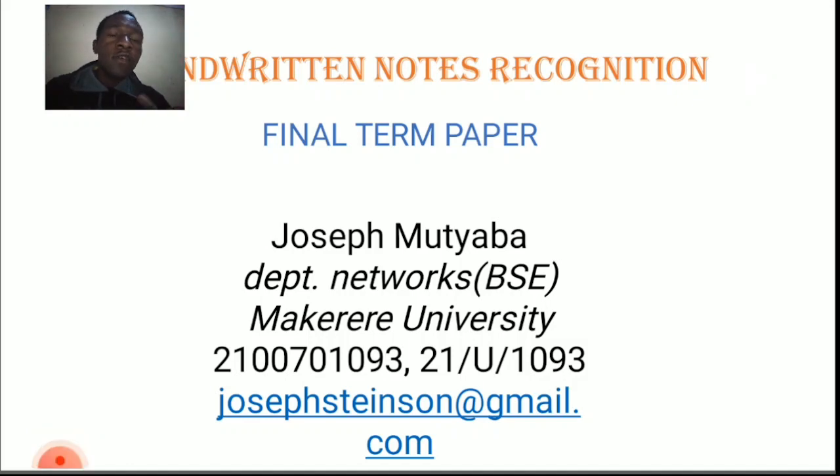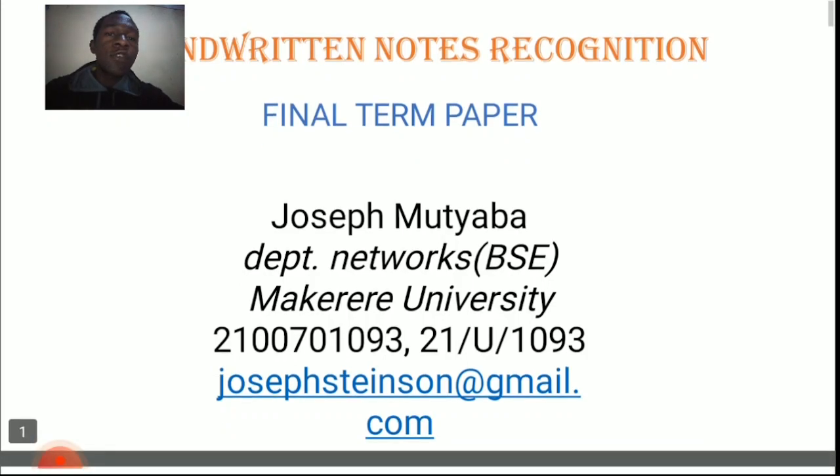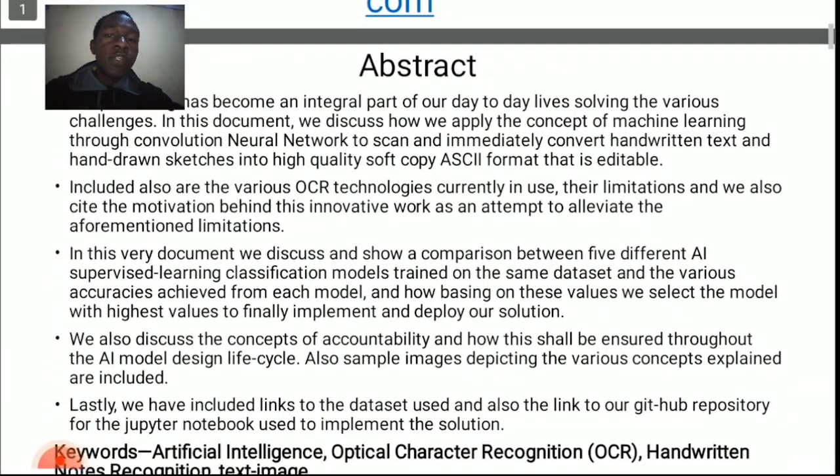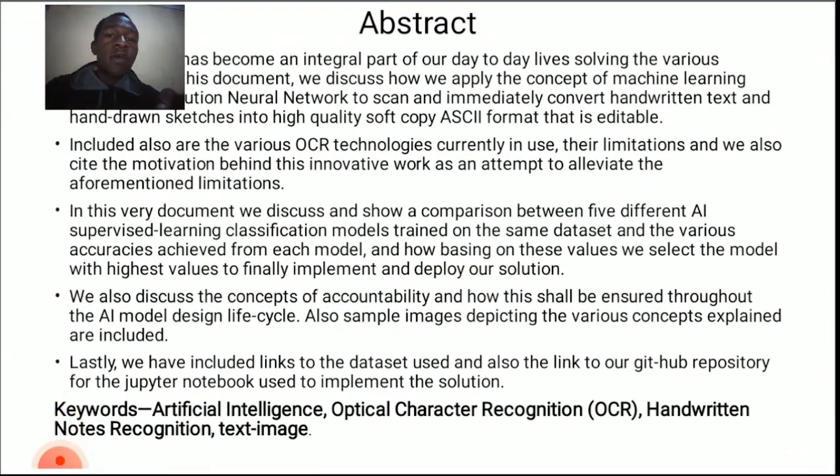This feature explains the contents of the AI term paper that we created with regards to handwritten-notes recognition system. Now, in the abstract section, AI has become an integral part of our day-to-day lives, being applied to solve various challenges. Of course, in this case, we are applying a convolutional neural network to solve the problem of the vast amounts of time wasted in conversion of handwritten text into soft copy through typing on the keyboard. So we are going to be using an AI system that's going to be able to do it automatically without you spending all that amount of time. We can use that time to do some other things.